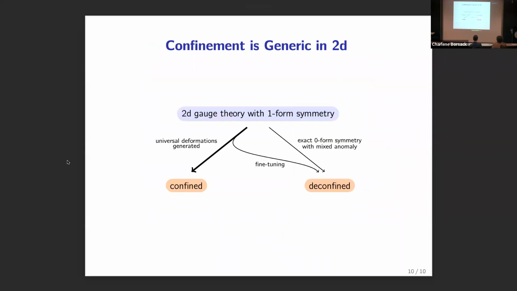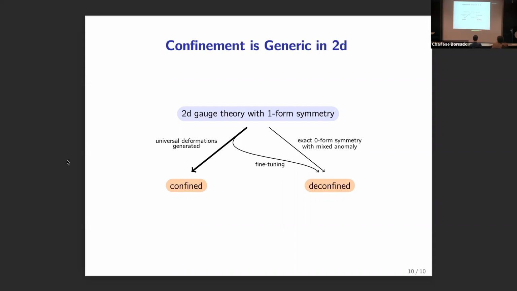So to summarize, we see that confinement is the generic outcome when we're considering what happens to these 2D gauge theories as we flow to the IR. So we start out with some 2D gauge theory with the one-form symmetry. Because we have these relevant universal deformations, in general, those are going to be generated. We're going to end up in a confined phase. Of course, we can fine tune to try to avoid that, or we can also enforce an exact zero-form symmetry with a mixed anomaly to try to end up in one of these deconfined phases. But the general outcome is that we're going to have these deformations generated and end up with confinement.